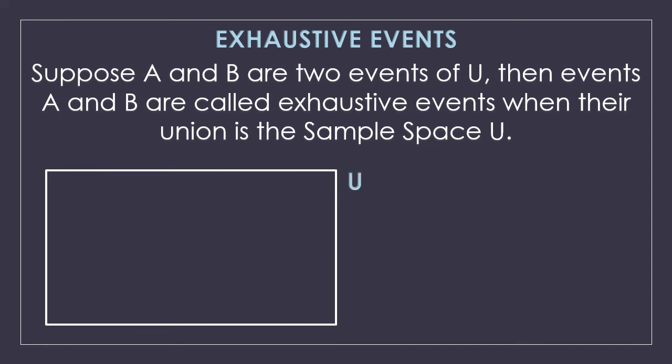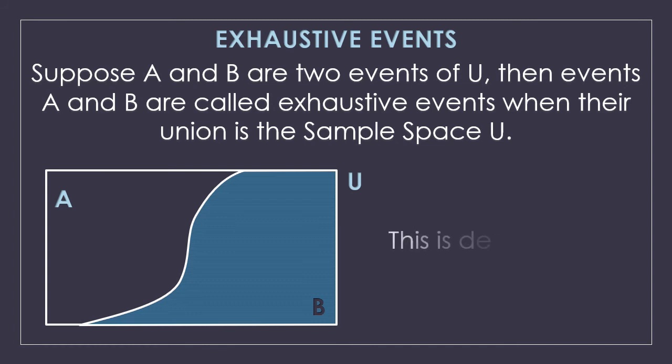Now this is the sample space U, and these are the two events, event A and event B. So when you add these two events, it naturally creates the sample space U. Of course, when you add A with B, you get the whole sample space. So it is denoted as A union B is equal to U. So this is known as the exhaustive event. When you add two events and you get the sample space, they become exhaustive events. The notation here is A union B is equal to U.